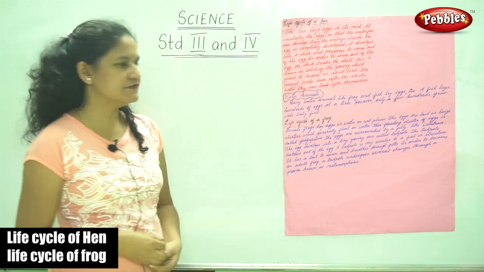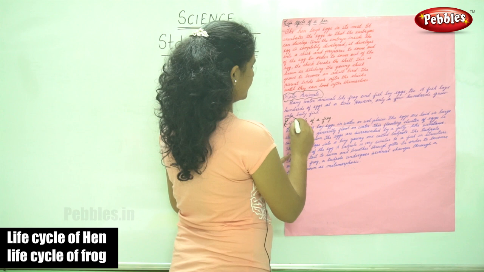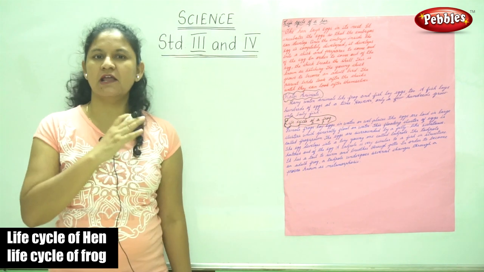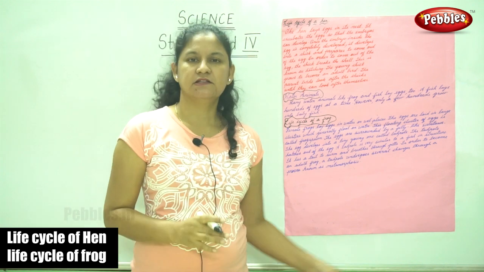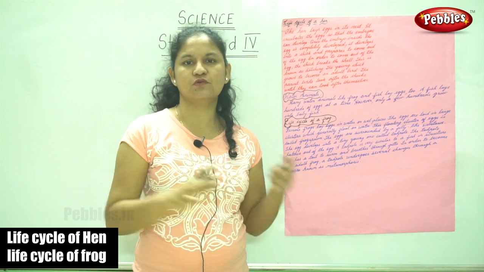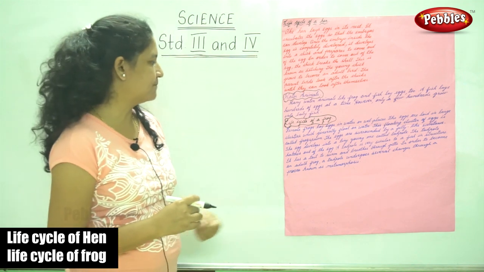Next is the life cycle of a frog. Moving on to the life cycle of a frog. So each and every animal has a life cycle, that is, from the time it becomes an embryo till it grows into an adult is termed as the life cycle.